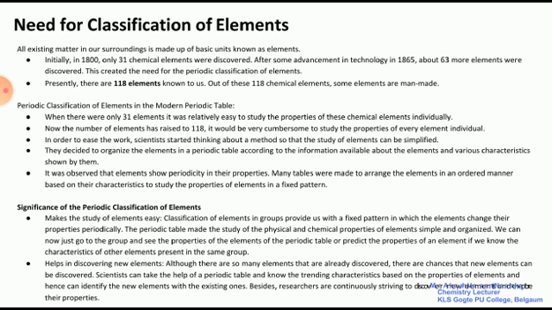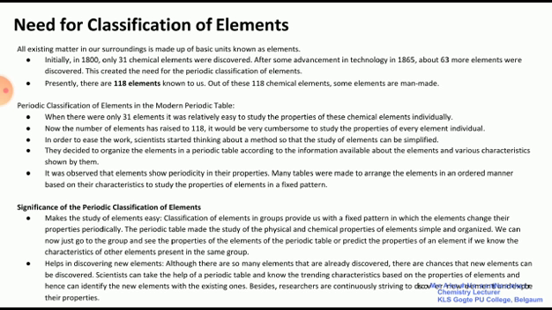And therefore, in order to ease the work, scientists started thinking about a method so that the study of elements can become simple for each one of us. They decided to organize the elements in a periodic table according to the information available about the elements and the various characteristics shown by them. It was observed that elements show periodicity in their properties. Many tables were made to arrange the elements in an ordered manner based on their characteristics to study the properties of elements in a fixed pattern.